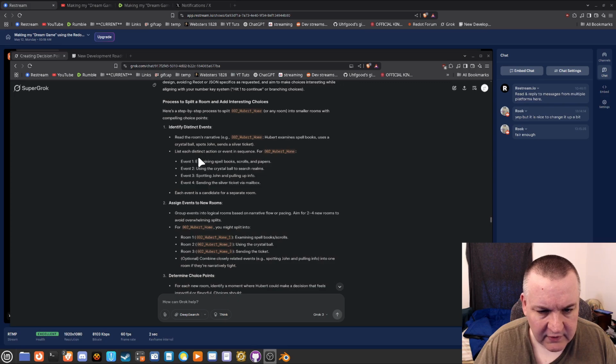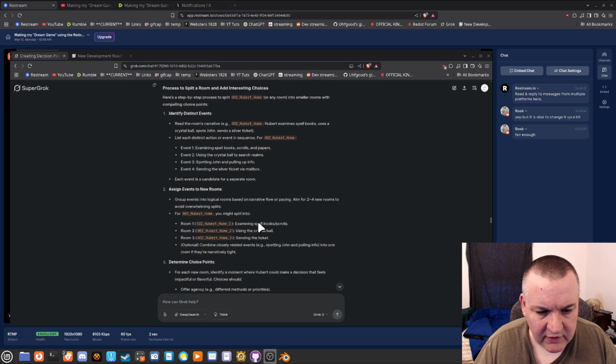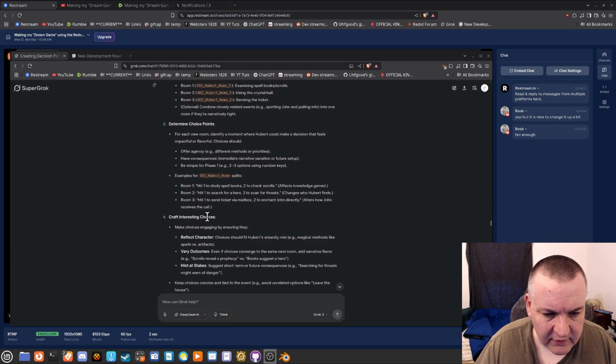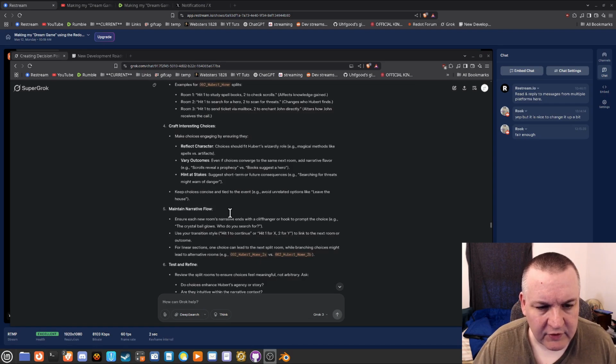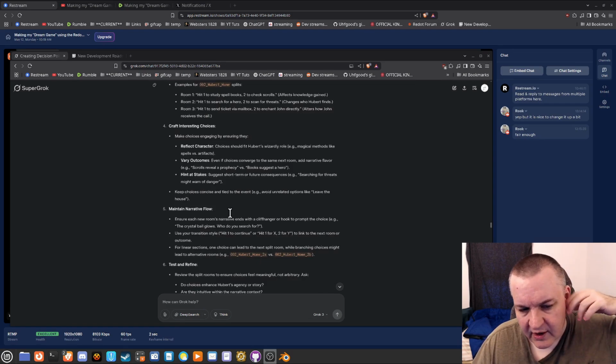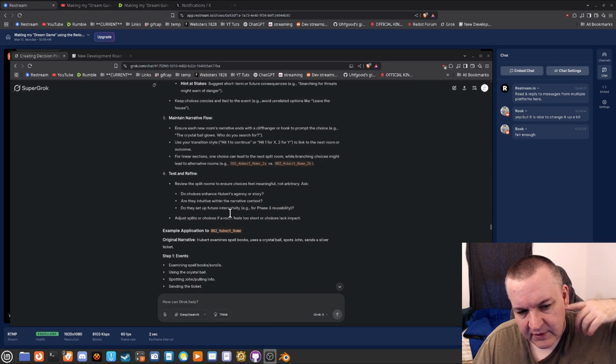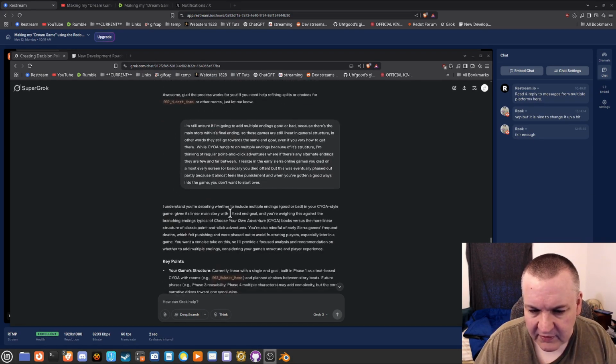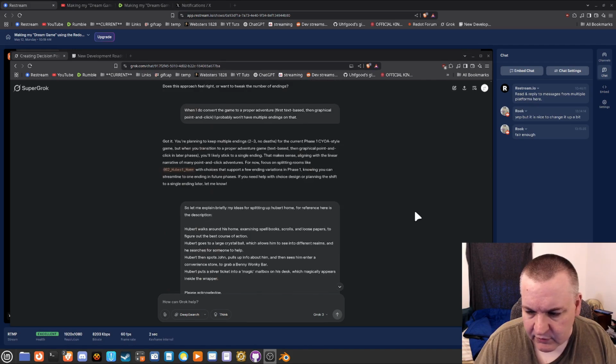Identify distinct events. List each distinct event or action in sequence. Assign events to new rooms. Determine choice paths. Have agency, have consequences. Be simple. Craft interesting choices, vary outputs, hit stakes, maintain error flow, test and refine. So that's basically the deal, is just breaking it up and then adding choices.